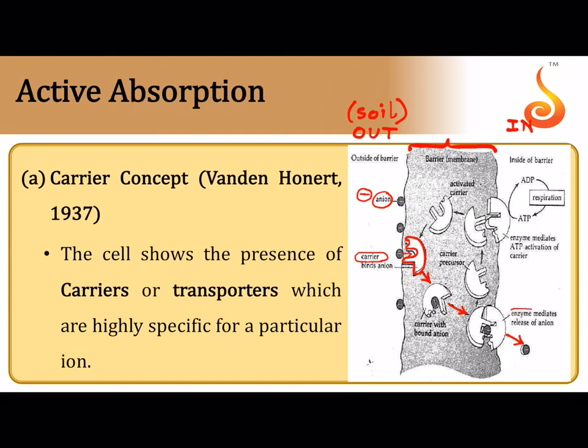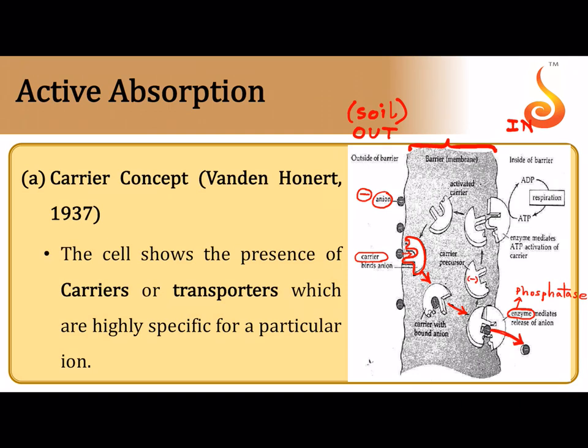There is an enzyme which helps this carrier protein to release the anion. Mostly the enzyme is a phosphatase. Phosphatase enzyme breaks down the complex between the anion and the carrier protein. Now once the anion is released to the cytoplasm of the cell, the carrier protein becomes inactive.